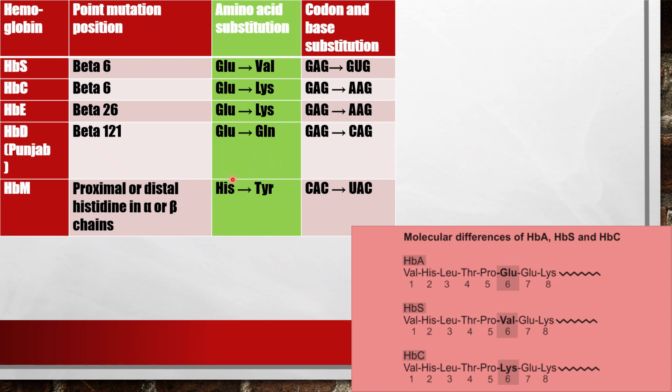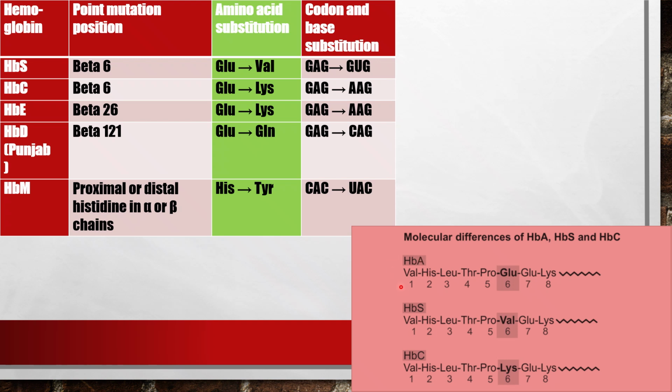These proximal amino acids participate in coordination bonding with the iron, so replacement with tyrosine will mostly affect the coordination of the hemoglobin, and that will alter its oxygen carrying capacity also.